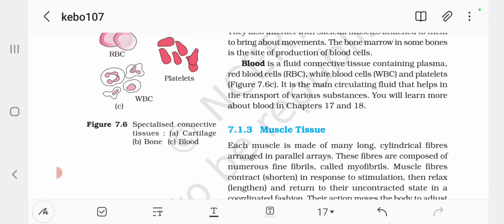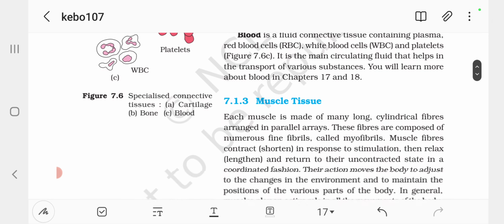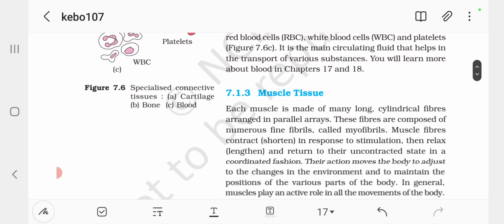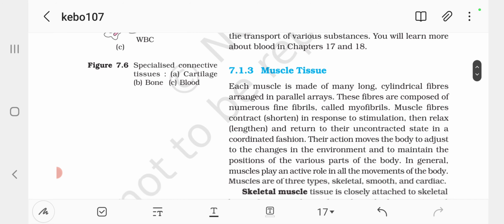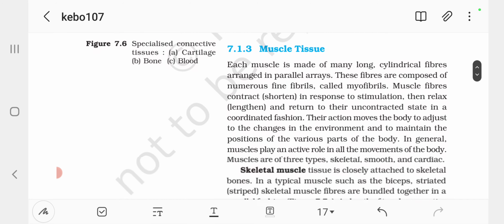Blood is a fluid connective tissue containing plasma, red blood cells, white blood cells, and platelets. It is the main circulating fluid that helps in the transport of various substances. You will learn more about this in chapters 17 and 18.